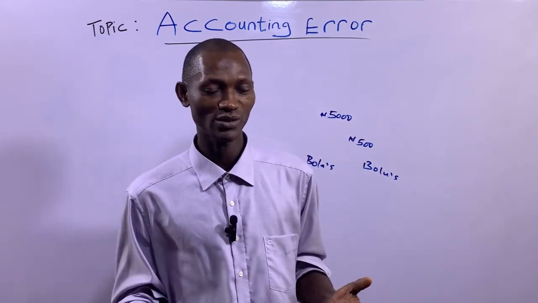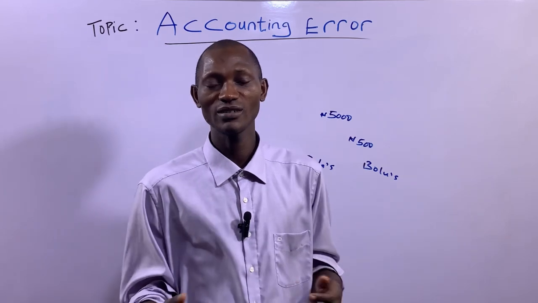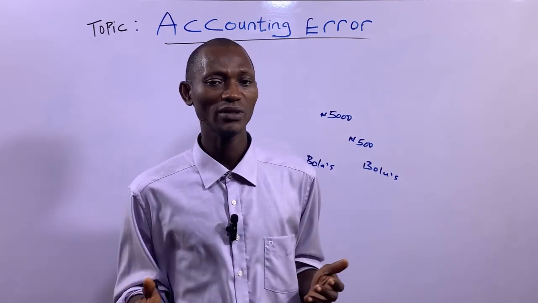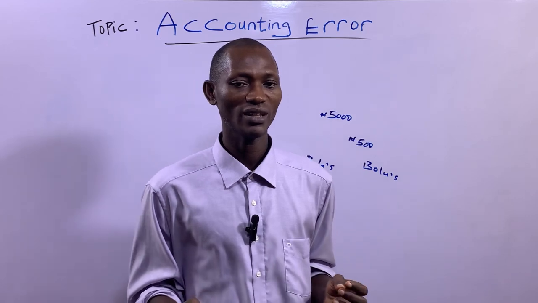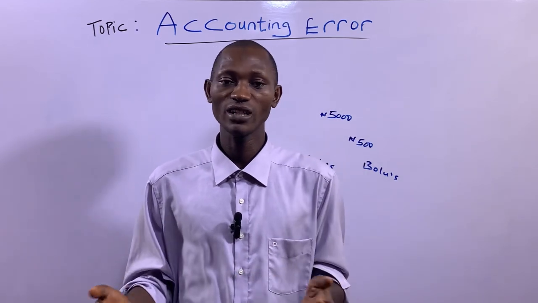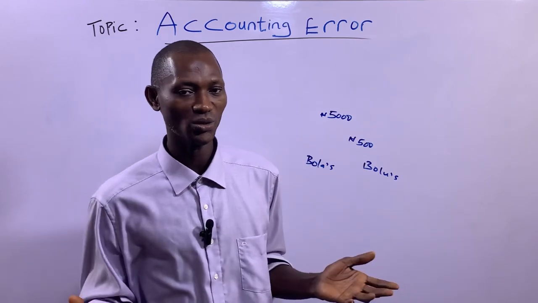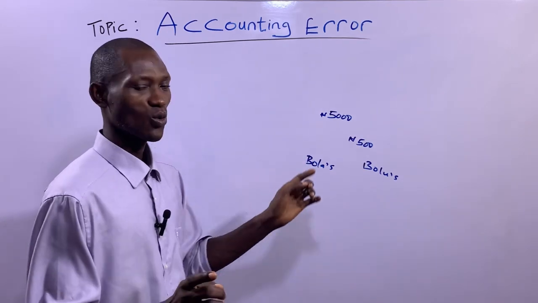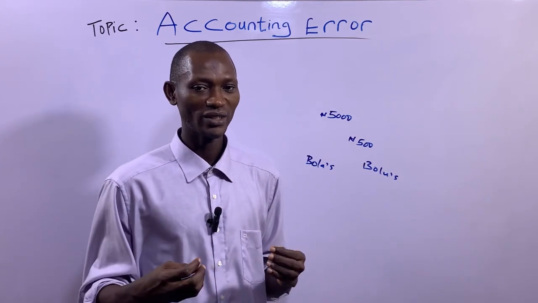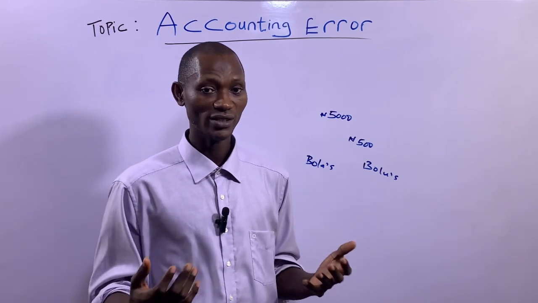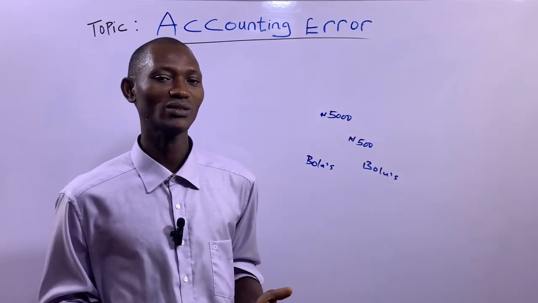There are errors, and it's just because the trial balance is used to test only the arithmetical accuracy of the postings in the ledger, and not basically to detect whether there have been errors in the ledger. And also, when the trial balance is extracted and the two sides are not the same, it obviously means that there are errors in the books.